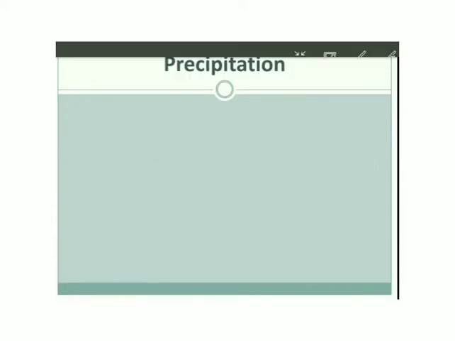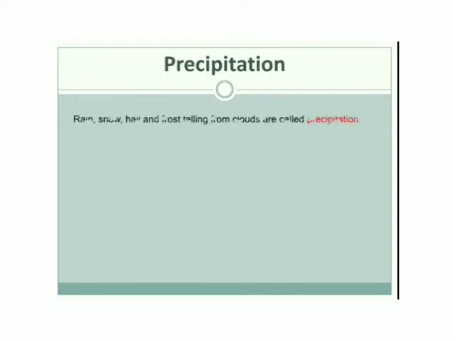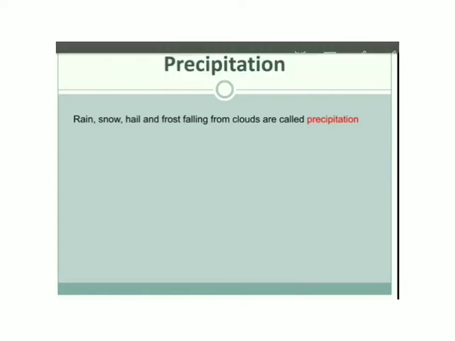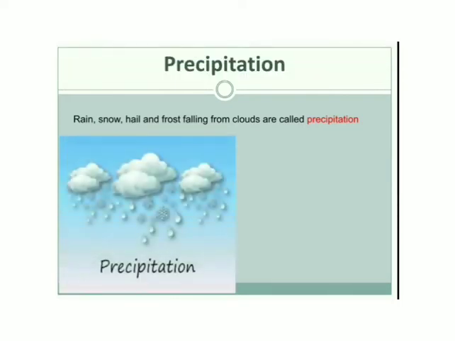Precipitation. Children, as I had told you, rain, snow, hail and frost falling from clouds are called precipitation. So precipitation is the collective name for rain, snow, hail and frost.